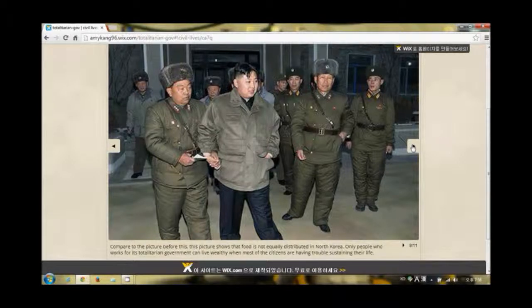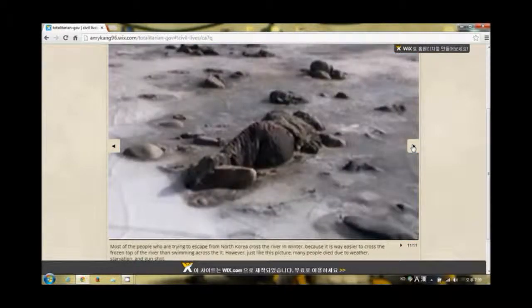As for the 10th photo, it is showing people trying to escape North Korea by crossing the river between North Korea and China. Some of them successfully escape, but some are shot or killed while crossing the river. The last picture is showing just how difficult it is to escape. Most of the people try to escape during winter because it is easier to cross the frozen top of the river than swimming across it. However, just like this picture, many people died due to the weather, starvation, and gunshot.